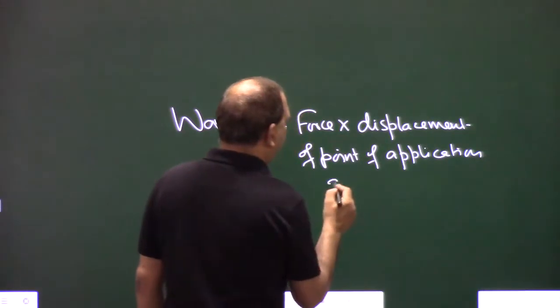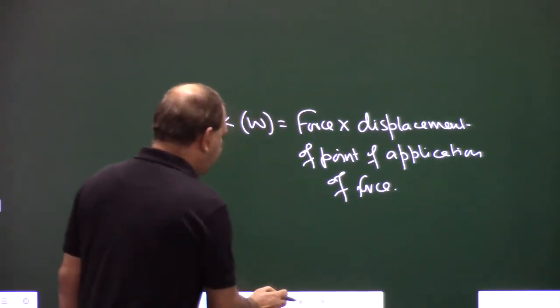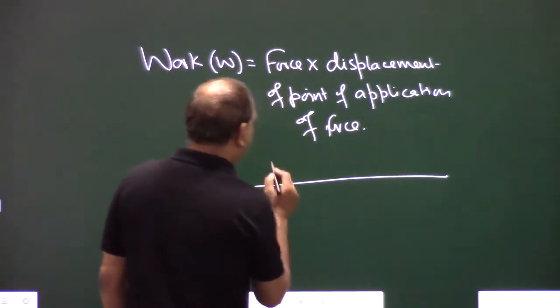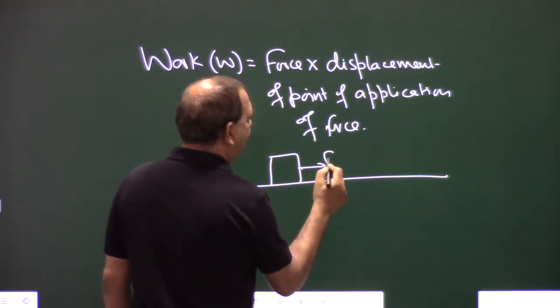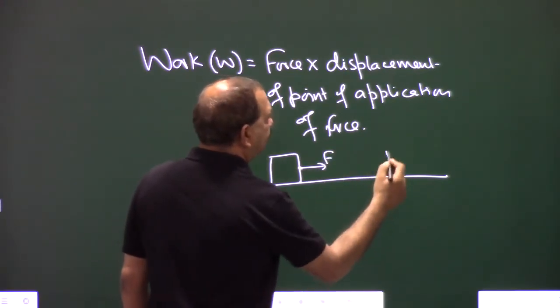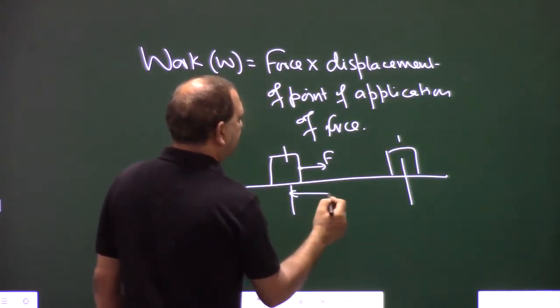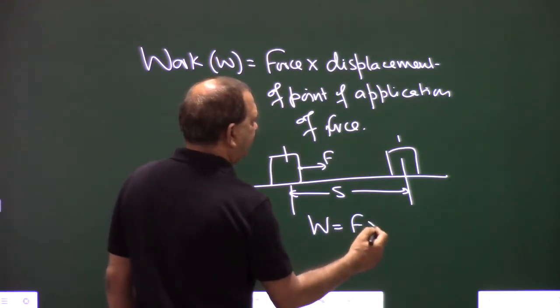Displacement of point of application of force. And it is quite simple. If the object is moving in the direction the force is applied, and the object moved by a distance s, so we say the work is F into S.